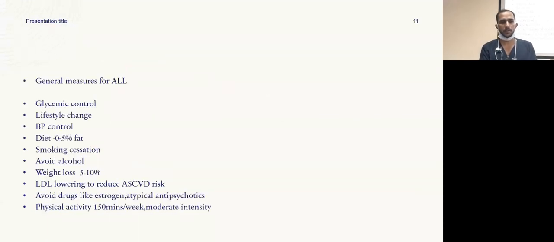General measures apply to all patients, addressing underlying risk factors that predispose to worsening triglycerides. With uncontrolled diabetes, triglycerides tend to be higher, so we need glycemic control and lifestyle changes. From a sedentary lifestyle, they can be encouraged to be active, and blood pressure control. Diet is advised to be fat-free, even less than 5% of fat. Smoking cessation, avoid alcohol, weight loss of 5 to 10% in 6 months. Pharmacological measures include LDL reduction with statins, and physical activity.